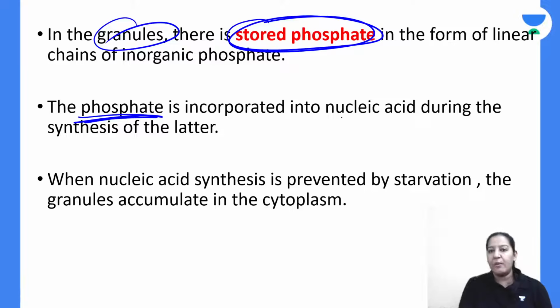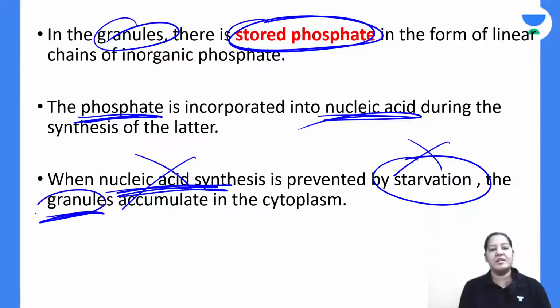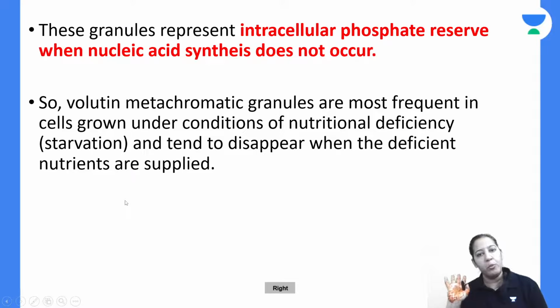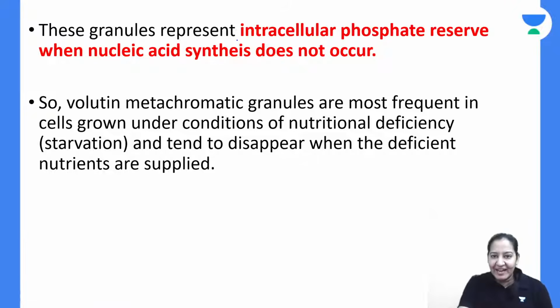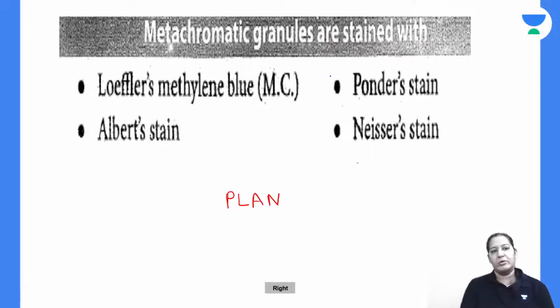The phosphate is required for nucleic acid synthesis. So during starvation, no nucleic acid synthesis, no cell division. So the phosphate is accumulated in the form of granules, and that is why granules are present. Basically, the intracellular phosphate reserve occurs when nucleic acid synthesis does not take place, and granules are seen.